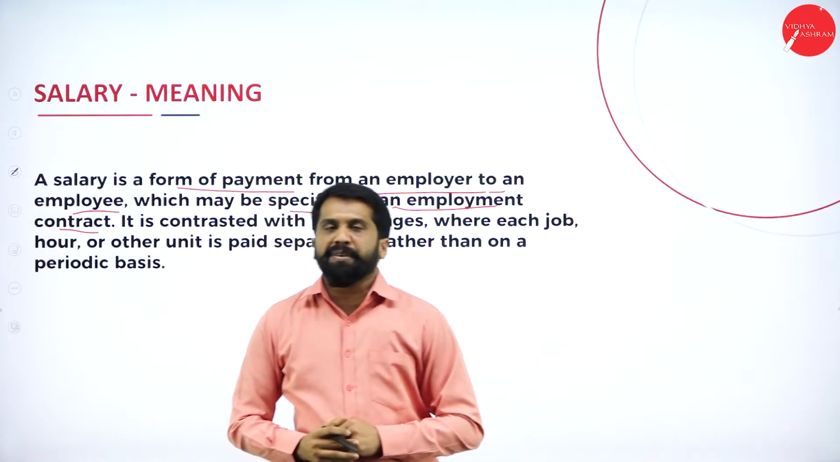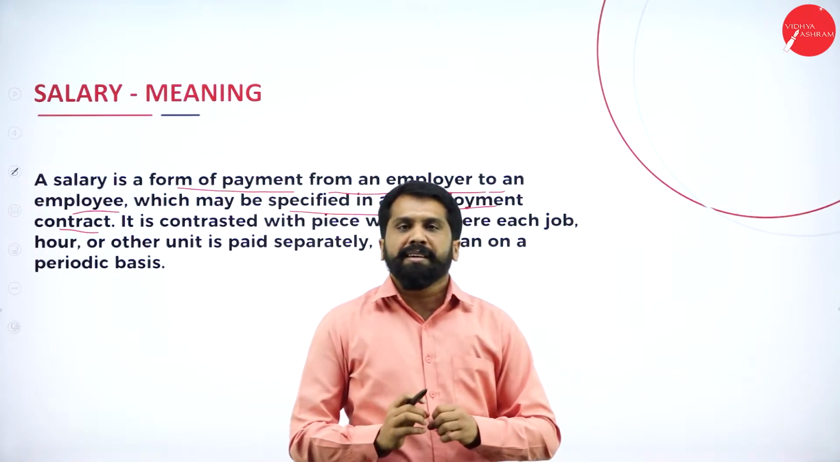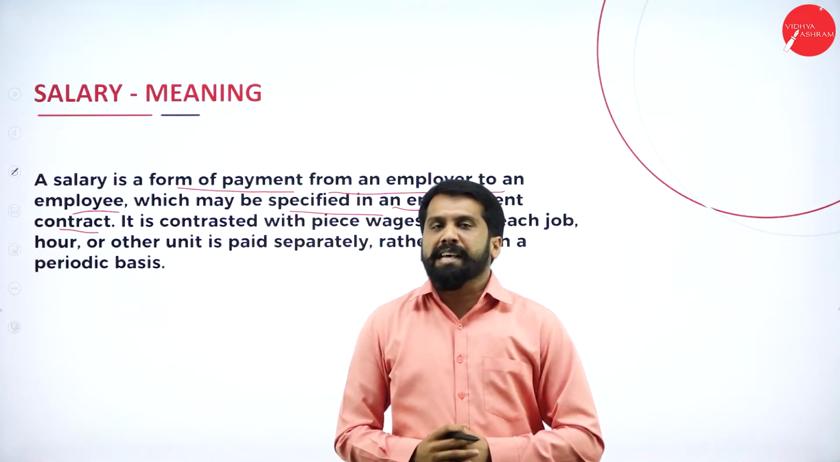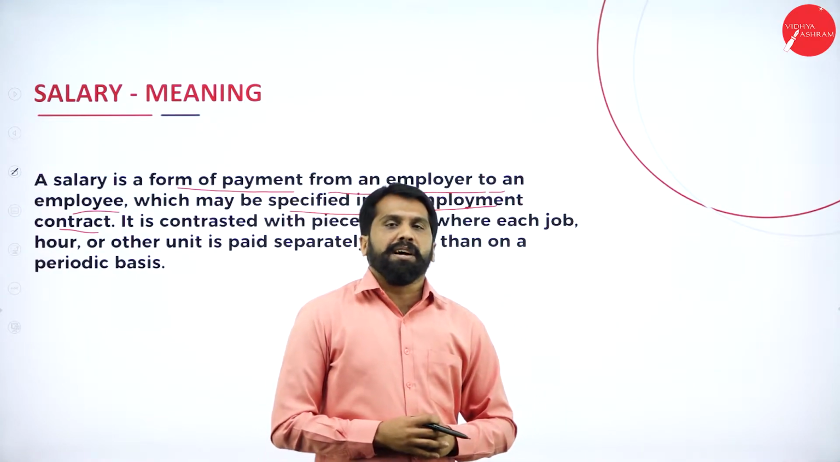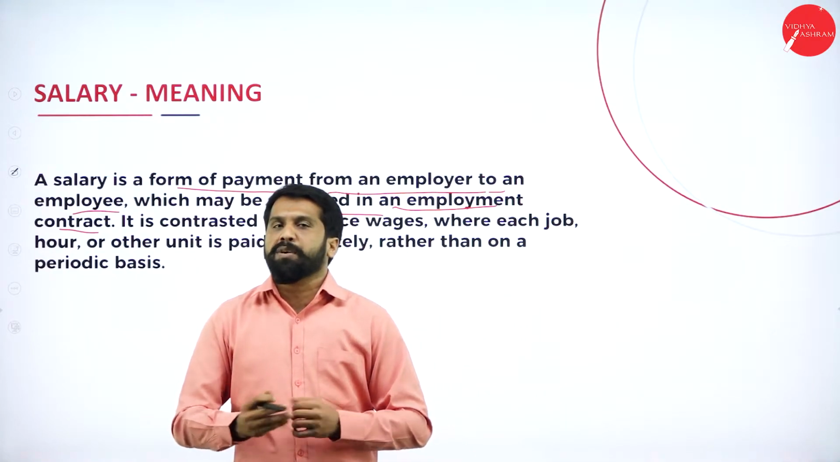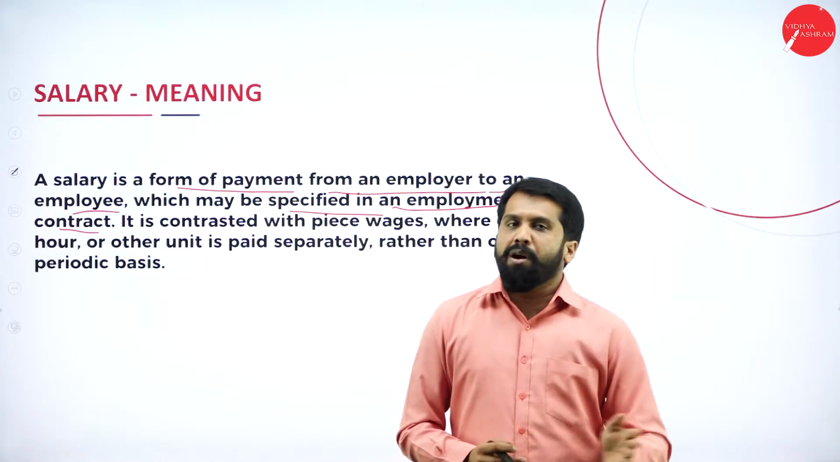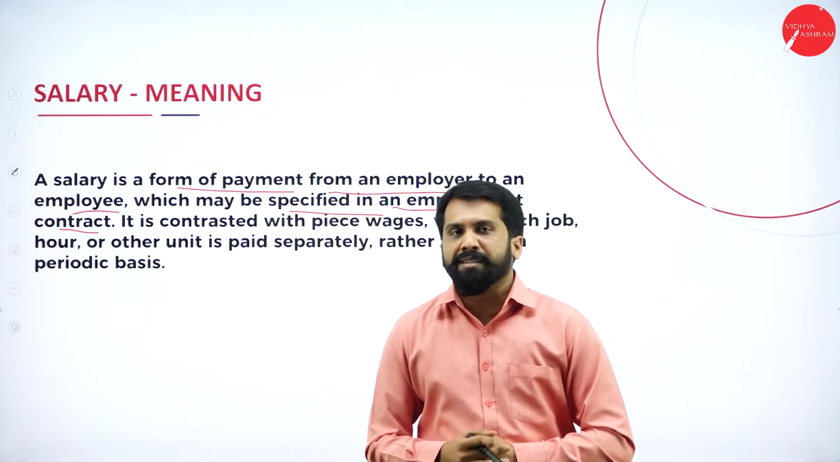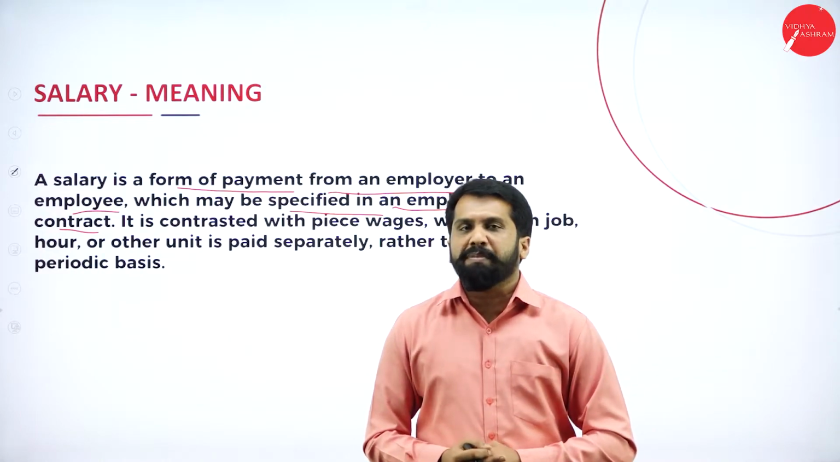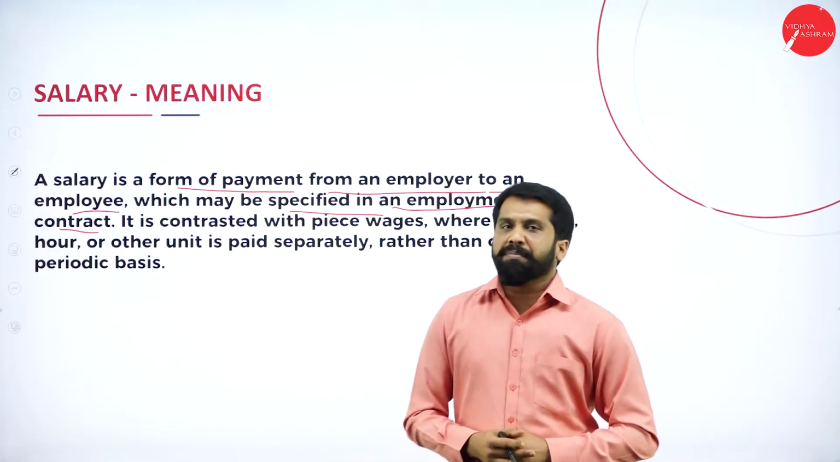Normally what happens, whenever you get your appointment letter, in that it will be mentioned your salary will be 10,000 and your benefits like your traveling allowance 1,000, your PF 1,000, your ESI 1,000, all put together you will get 15,000 salary. All the details will be mentioned in your appointment letter.